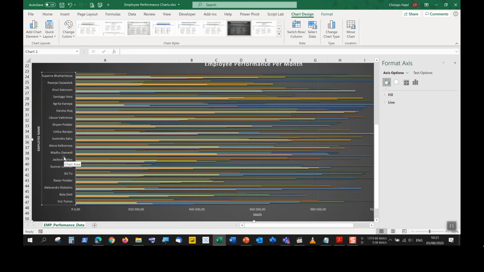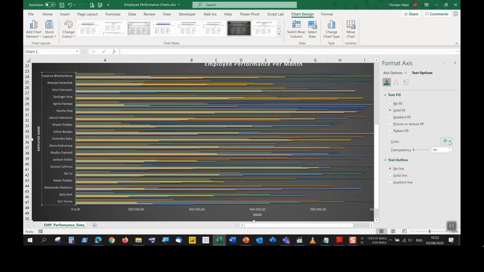Let's say you wanted to format these names to make them slightly bold. Maybe you want to just make this stand out. You want to make the name stand out. So then we have the name selected. You can choose, looking at your text options over here. So text options, we want to do something to the name here.